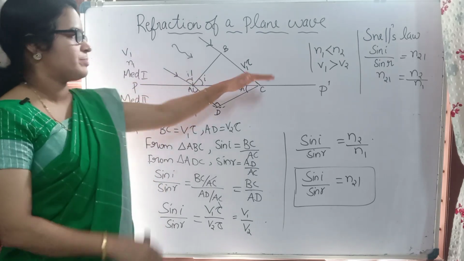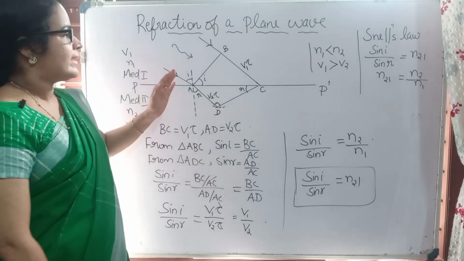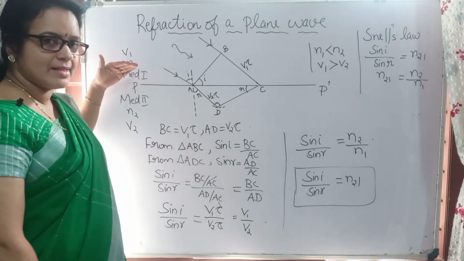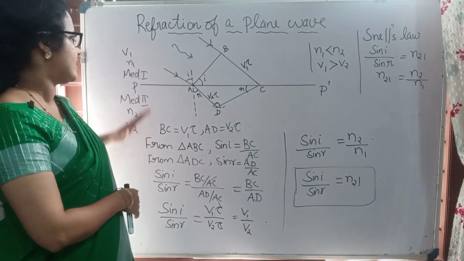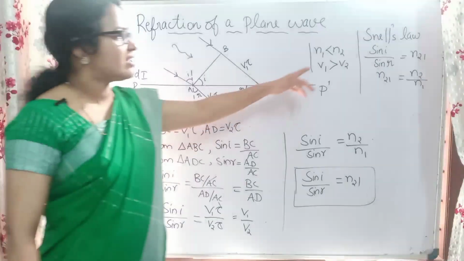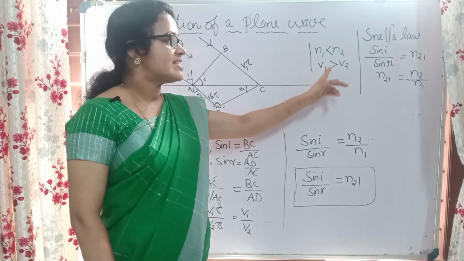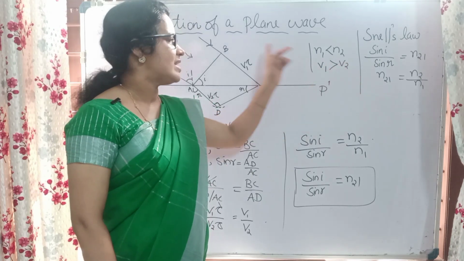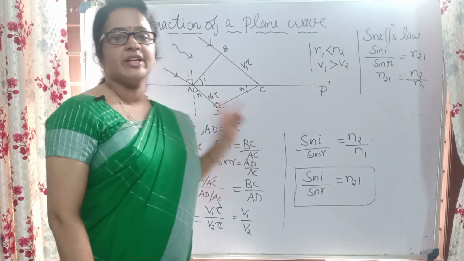So this is the surface of separation, and here we are considering a plane wave. Okay, and refractive index is less means the velocity will be greater in medium 1, and in medium 2 the velocity will be less. Okay, so we can write it as n1 is less than n2, therefore v1 is greater than v2. That means the velocity in medium 1 is greater than velocity in medium 2.